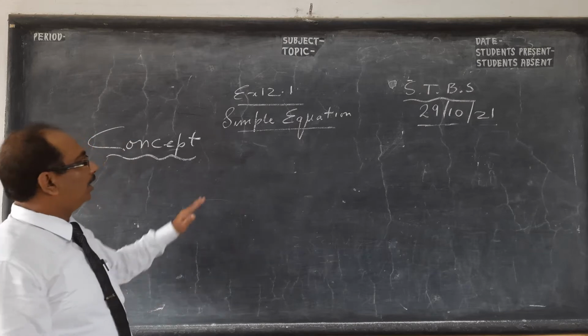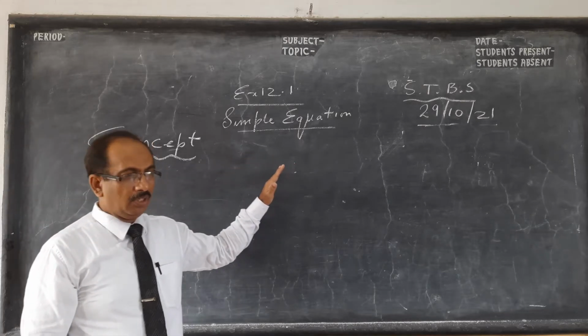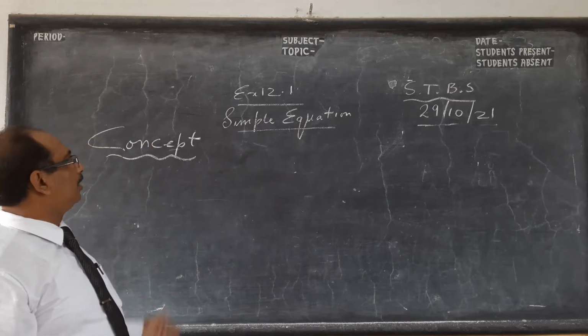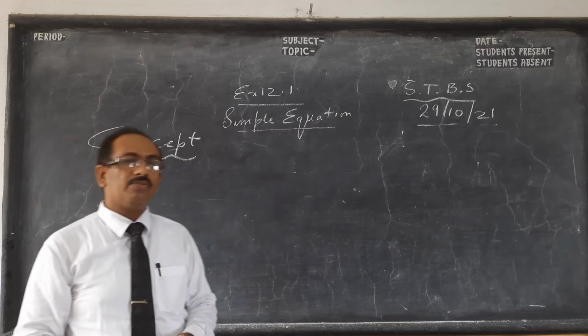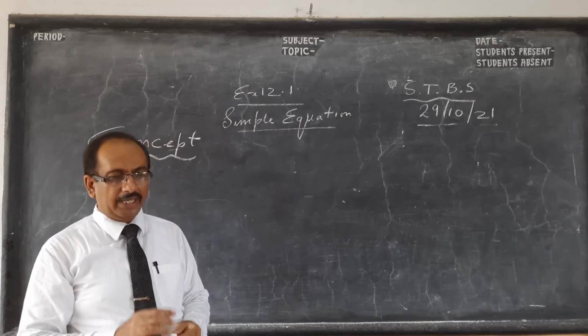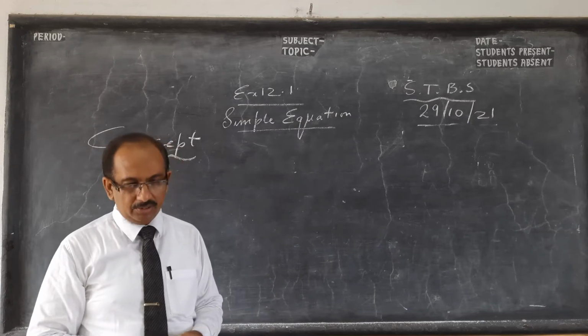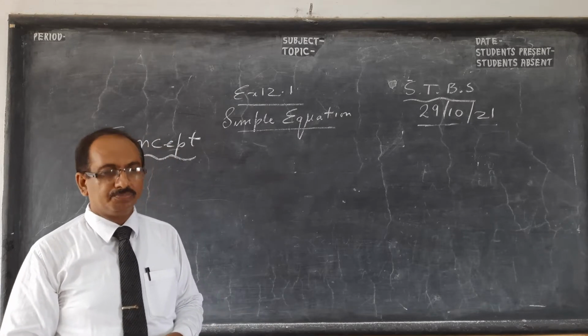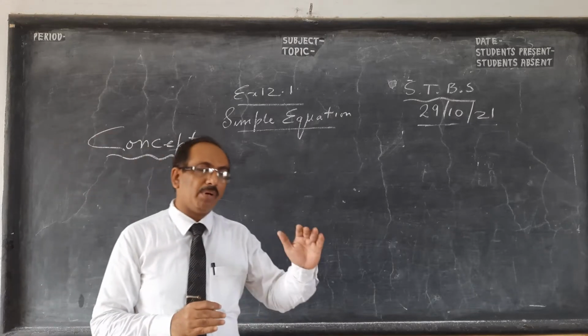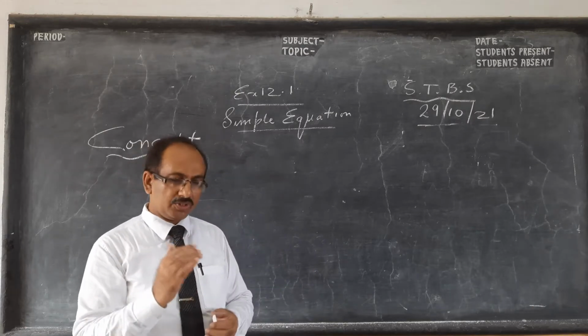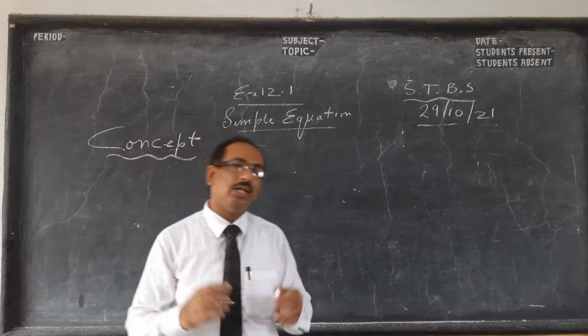Today we are starting simple equations. Before I start, first I'll tell you there is one very nice algebra book called Hall and Knight. When we were in middle school, and in fact even now, you will get that book in parts. Actually you get two levels, one for school level and one for 11 and 12.